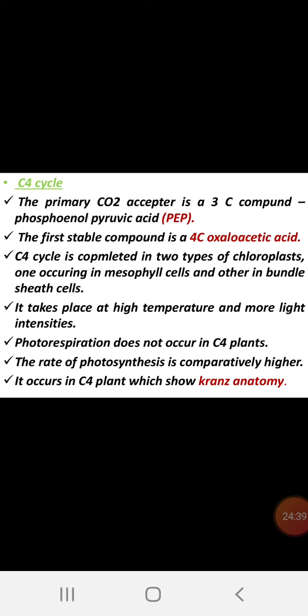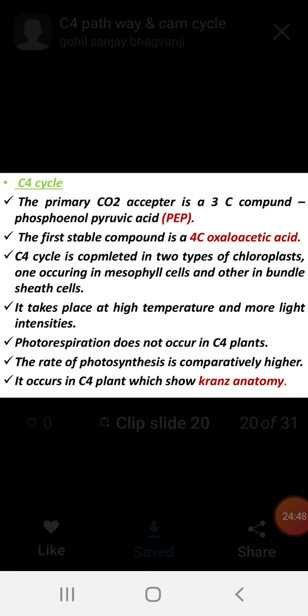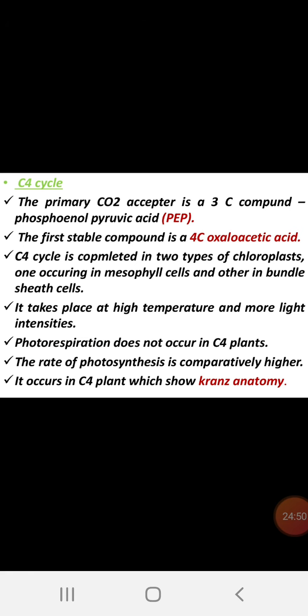So, with this we completed the C4 cycle, that is the biosynthetic pathway. It is a modified carbon dioxide fixation, meaning the preparation of the food molecule in the form of glucose or carbohydrate. It is also known as carbon dioxide fixation. Many plants like C4 plants are well adapted and more advanced than the C3 plants.